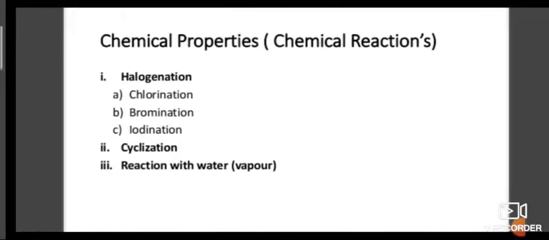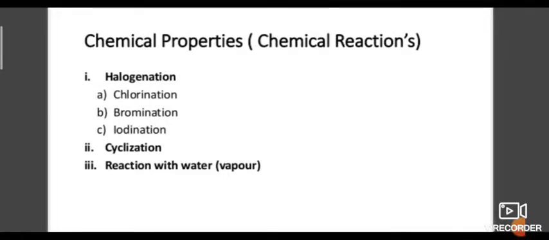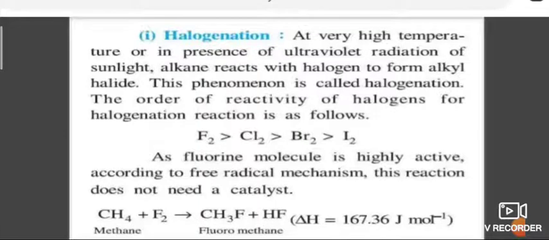Next one, chemical properties. Although alkanes are almost inert towards most of the reagents, they undergo reactions under suitable conditions of temperature and pressure. First one is substitution reaction or halogenation. Substitution reaction is the reaction in which hydrogen atoms of hydrocarbon are substituted by other groups. Alkanes undergo several substitution reactions like halogenation, nitration and sulfonation.